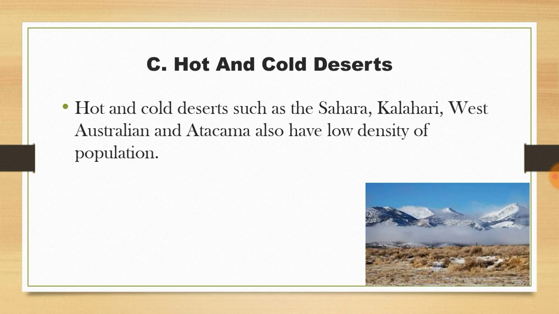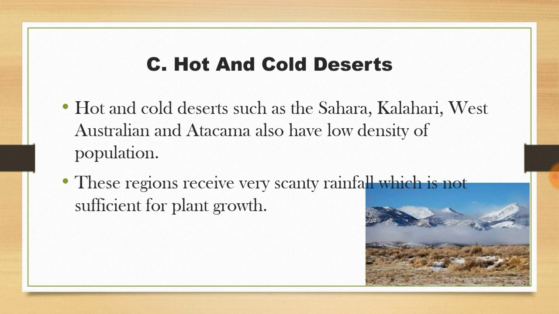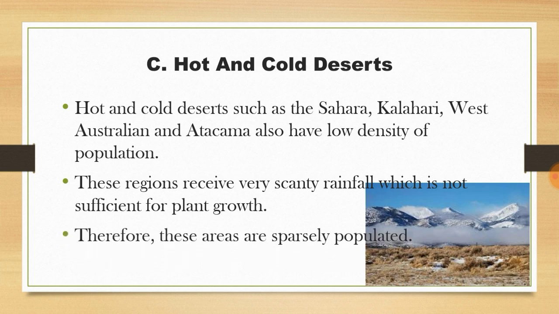What is the problem for living? These regions receive very scanty rainfall, which is not sufficient for plants to grow, so living is not possible in these regions. That's why these regions are sparsely populated.